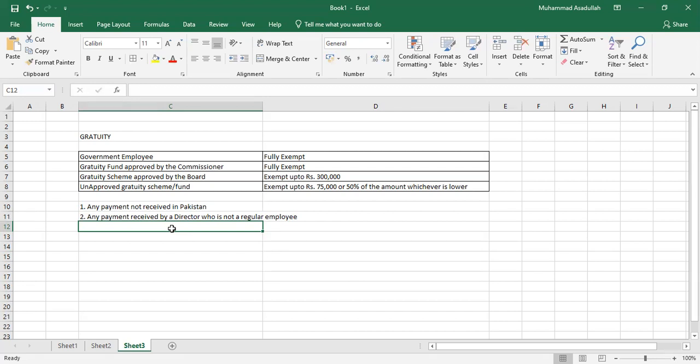Then you should not calculate unapproved gratuity by that formula, because otherwise you will have to put the value as a 100% taxable amount in your salary.